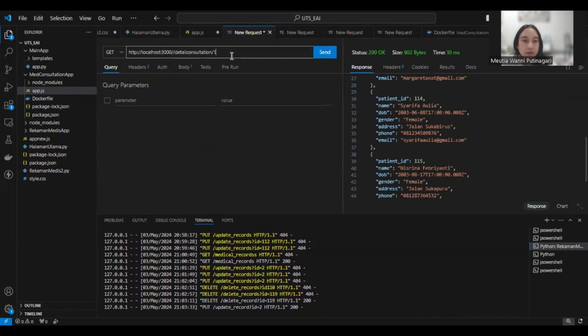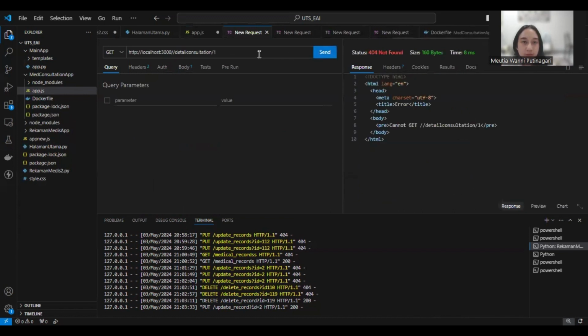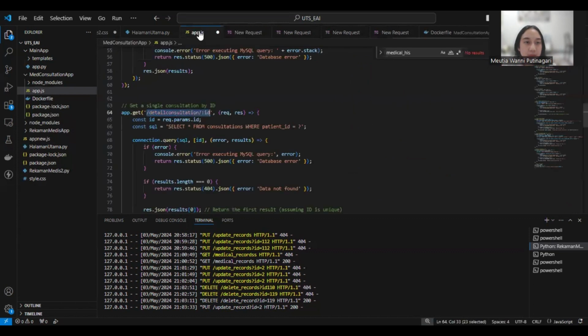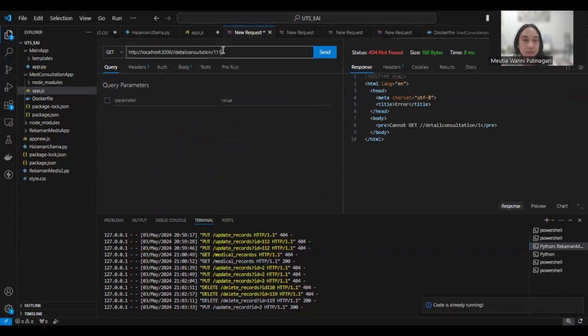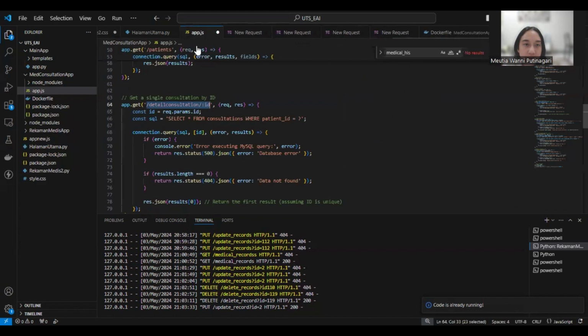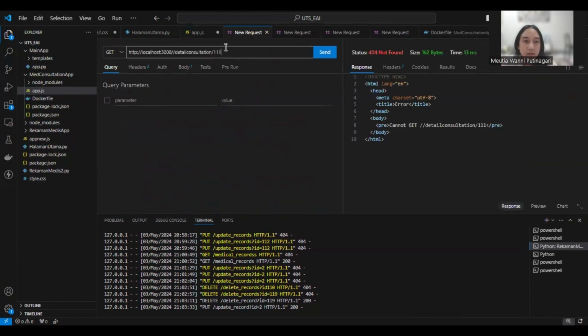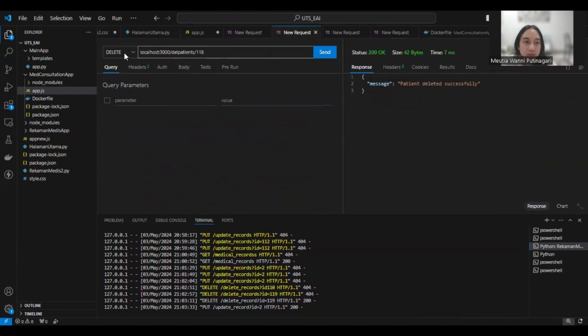For example, I use ID 1. Oh, using patient ID.